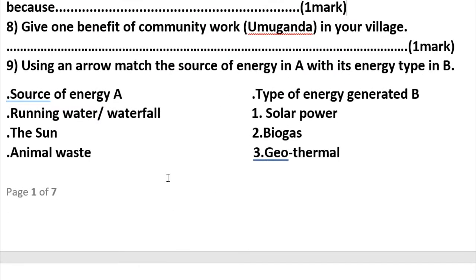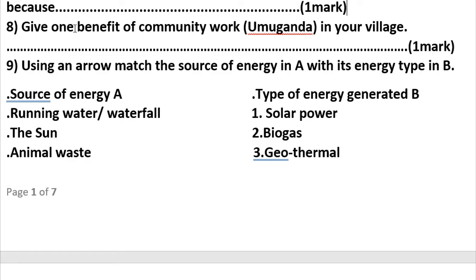Let's go to question number 8. Give one benefit of community work, namely umuganda, in your village.